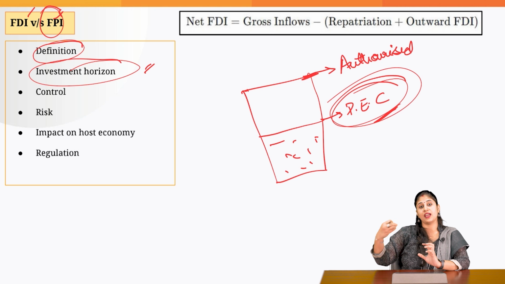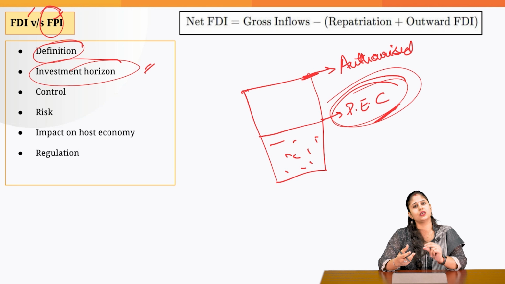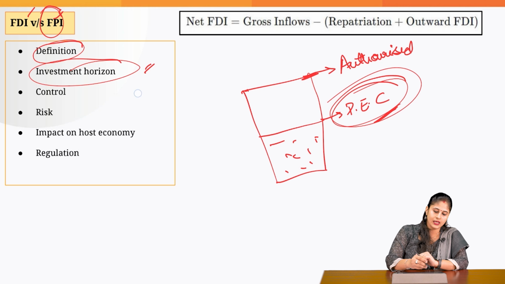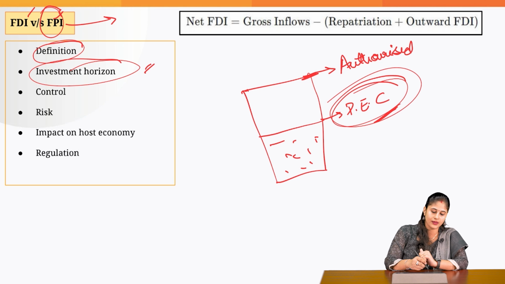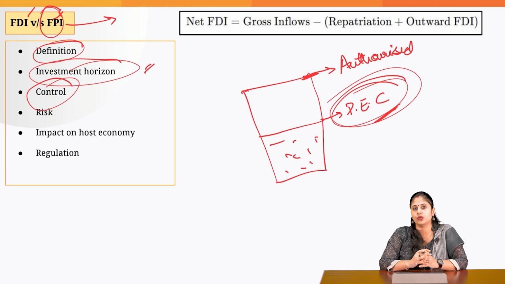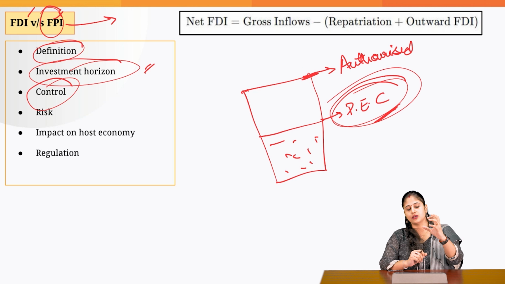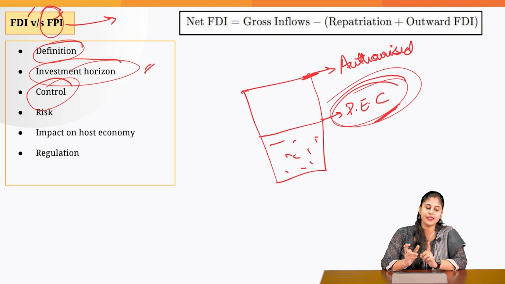So if you are getting more FPI, it could be problematic because the moment something goes wrong, they would be the first to leave your country. So if you get a question, what do you mean by hot money? It is your FPI, foreign portfolio investment. When you talk about control, a foreign investor who is bringing FDI intends to have managerial control in that particular Indian company. So the control would be higher in FDI.